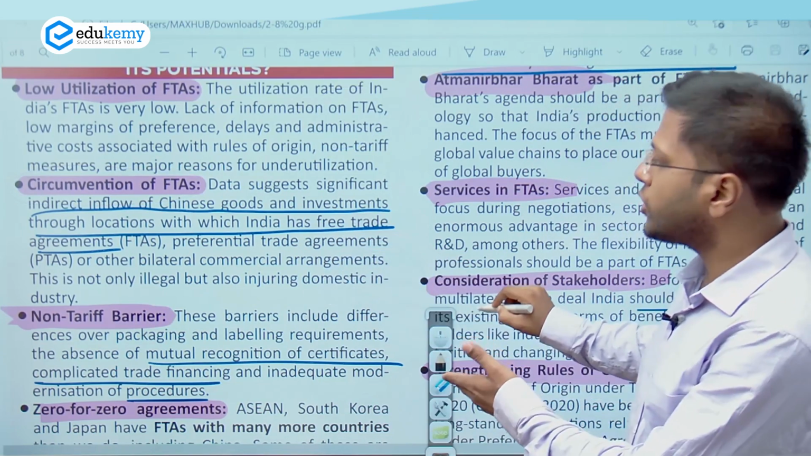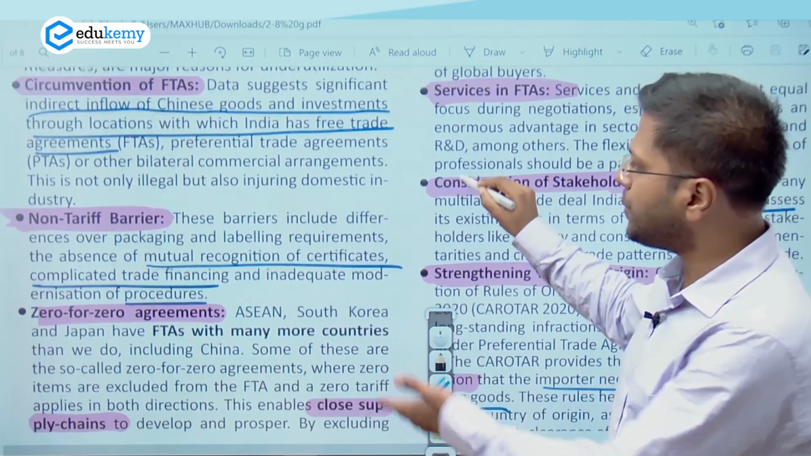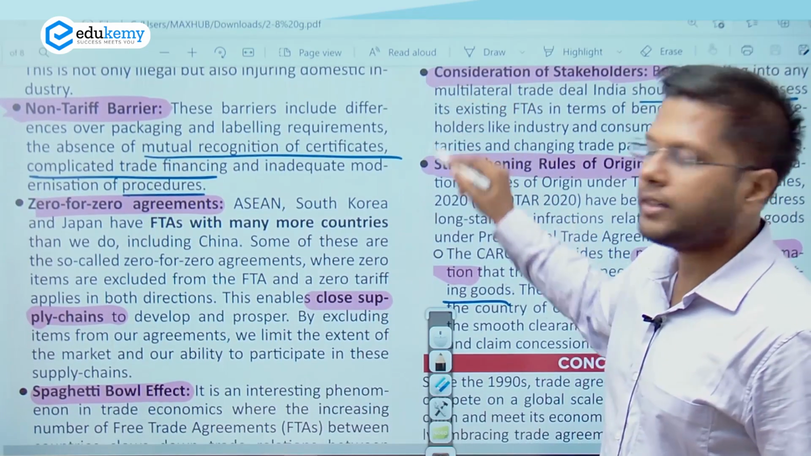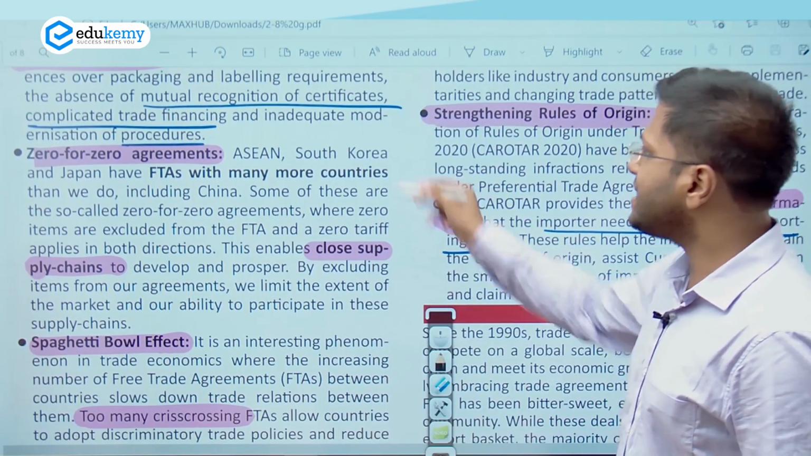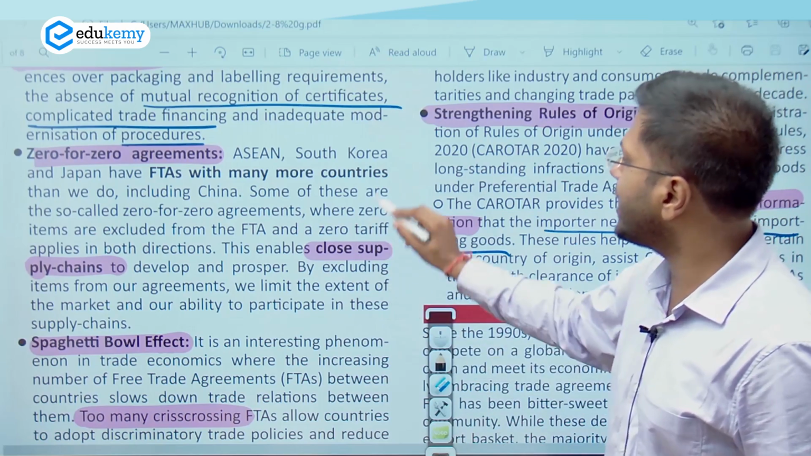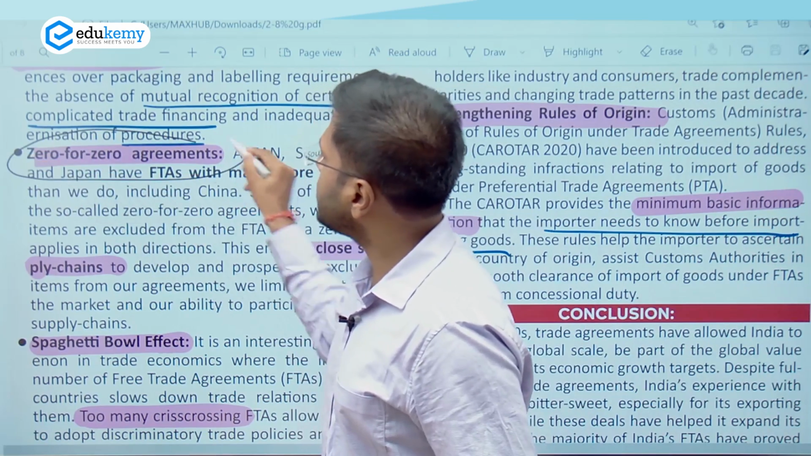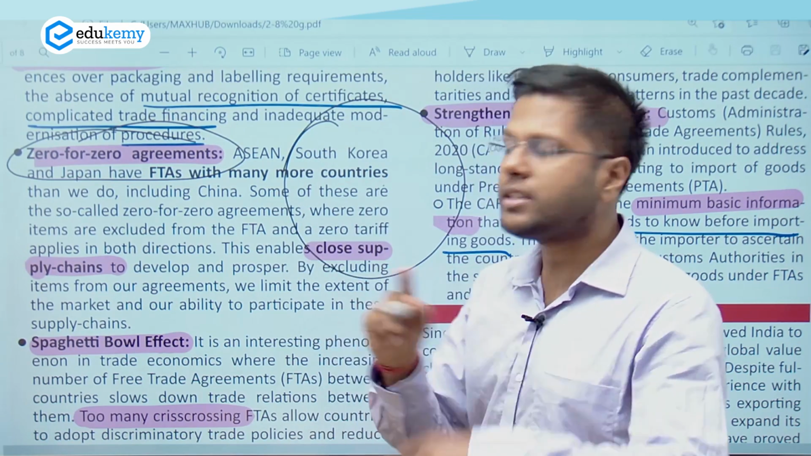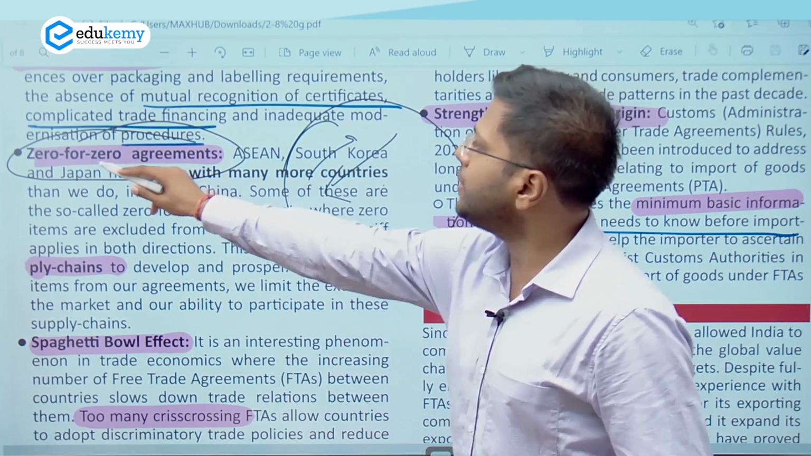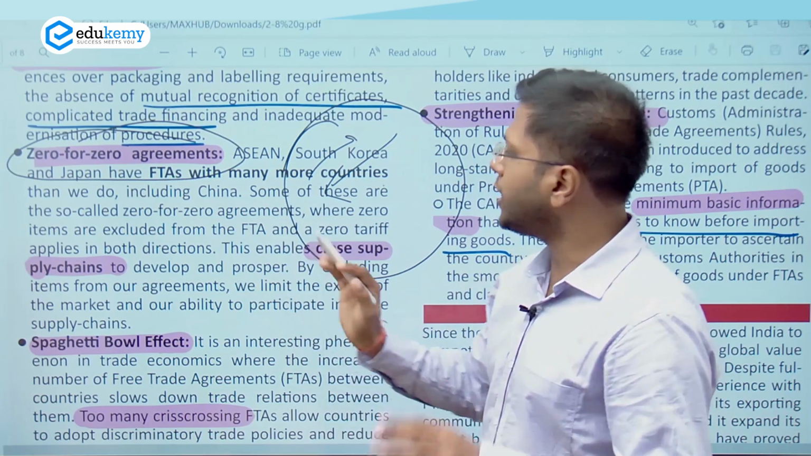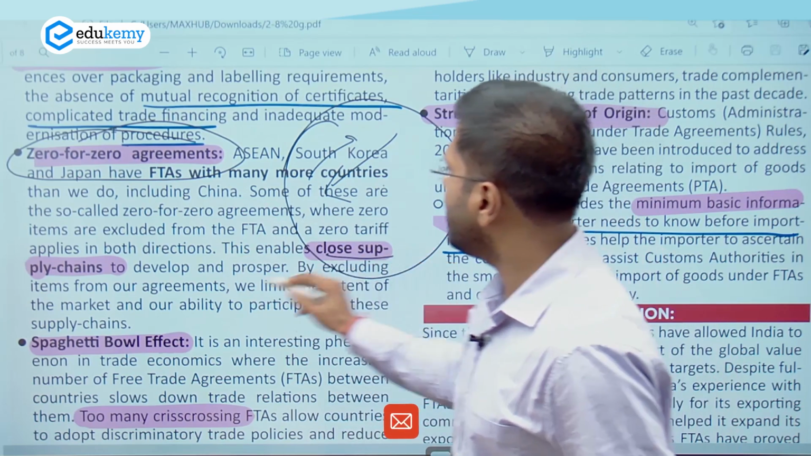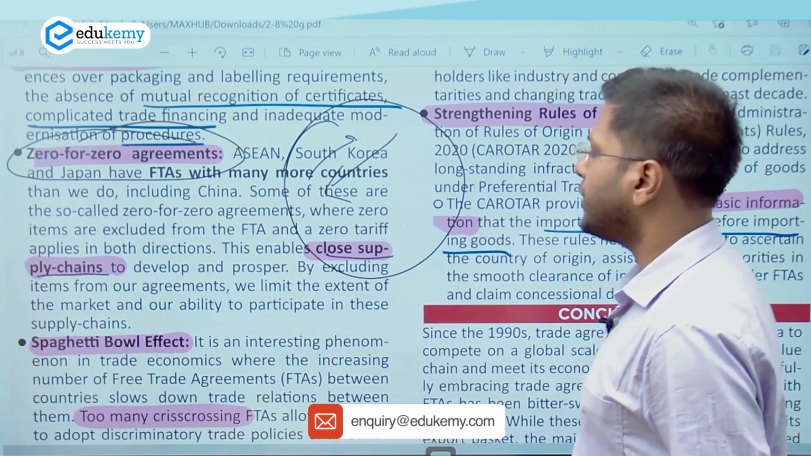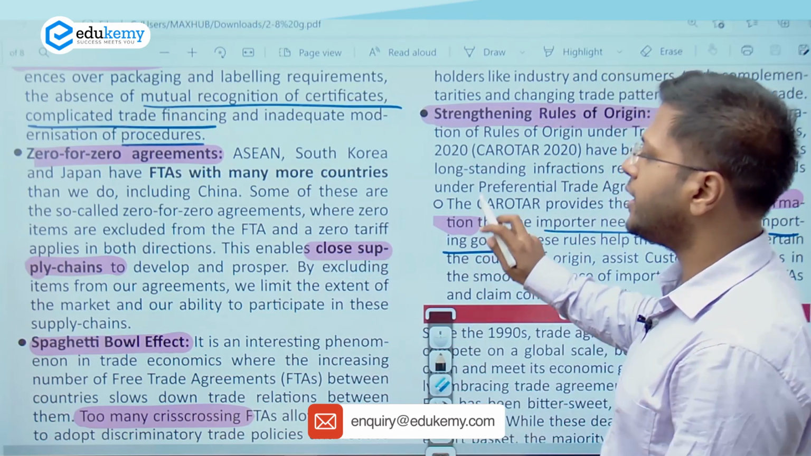Non-tariff barriers. So European Union has placed barriers. For example, if you exploit your laborers, right? If you have child labor. So these are the kind of issues. Zero for zero agreement, right? So these are the kind of agreements we need, right? Where there is a complete supply chain, there is a complete ecosystem. We export and we import. There will be zero for zero tariff for all the products. Now this is what close supply chain Japan has. Some countries have, right? But India doesn't have. So this is one of the requirements.